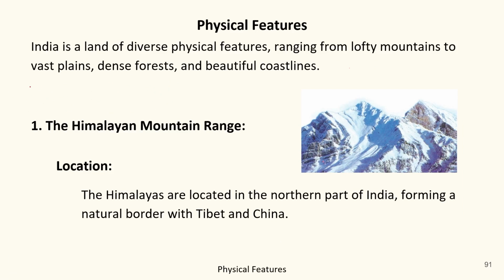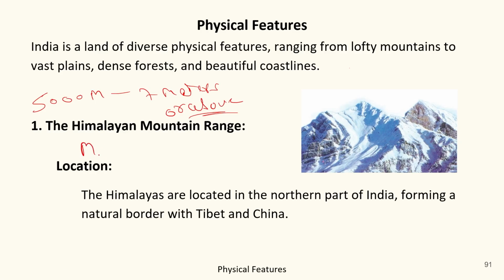The Greater Himalayas have a normal elevation of more than 5,000 meters to 7,000 meters or above. Got it?